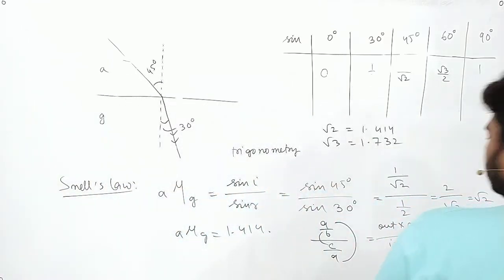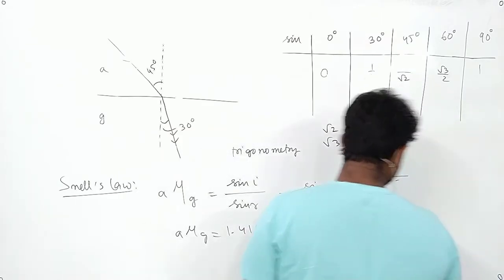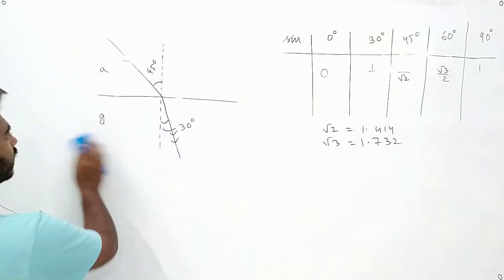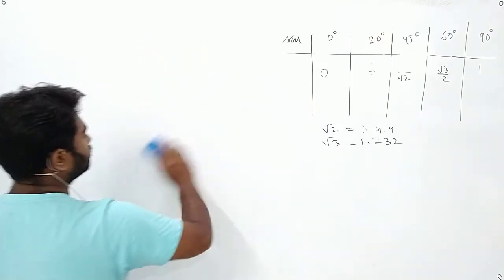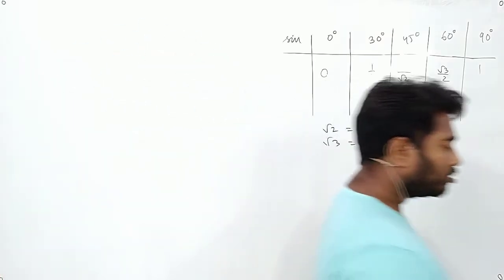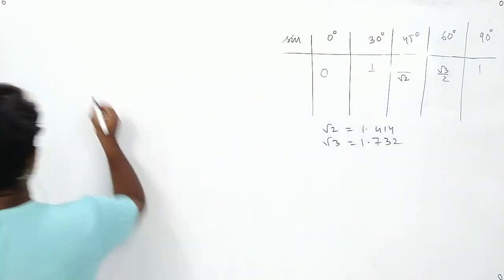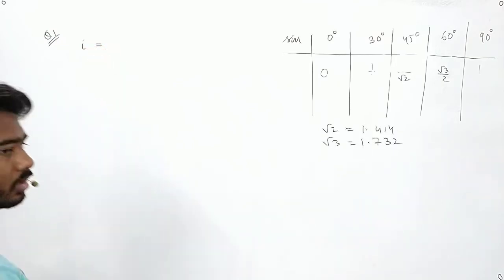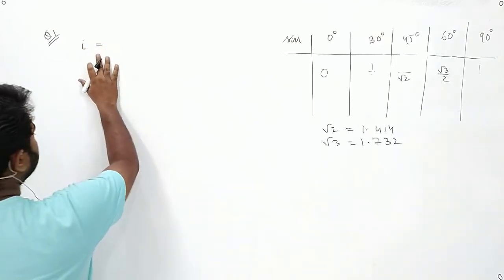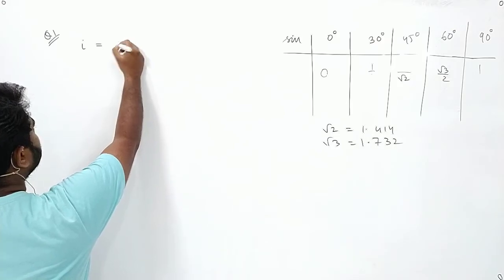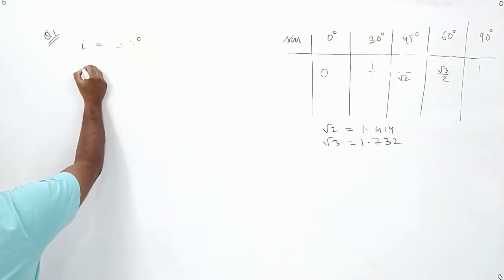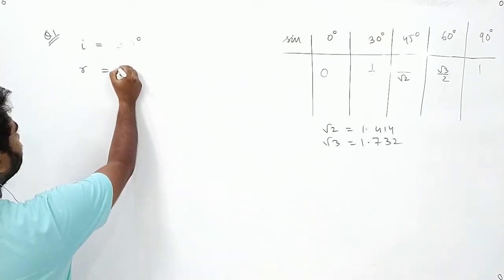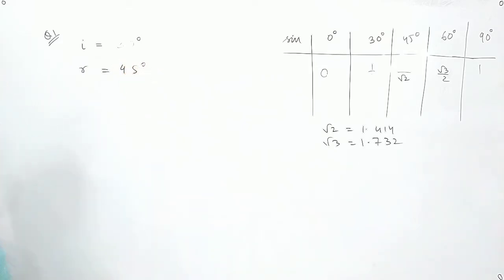Okay, now we will do the next part. I will give you another question. Write down the two questions. Suppose the angle of incidence is 30 degree. The angle of refraction is 45 degree. You need to do this case.